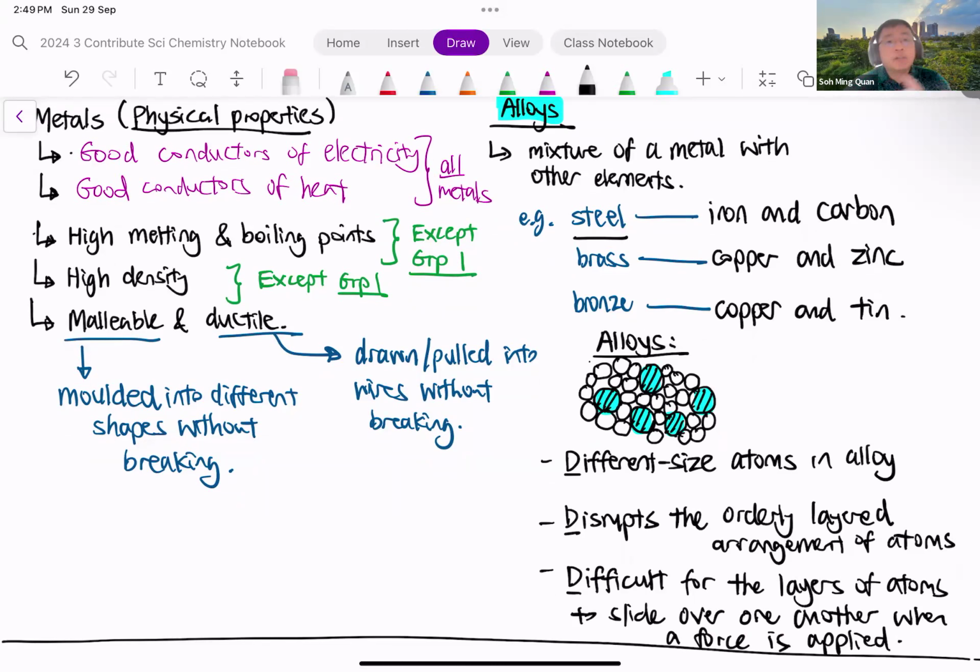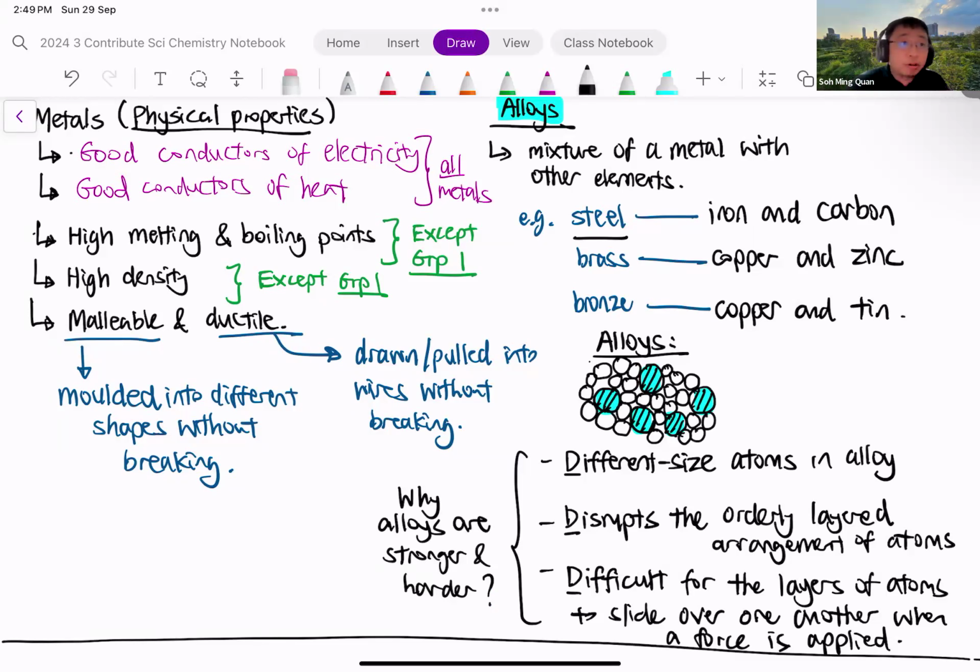All right. So this is the explanation why alloys are stronger and harder. The 3Ds, okay, so different size atoms in the alloy disrupts the orderly layer arrangement, and therefore it's difficult for the layers of atoms to slide over one another when a force is applied.